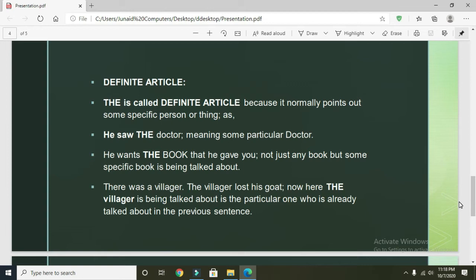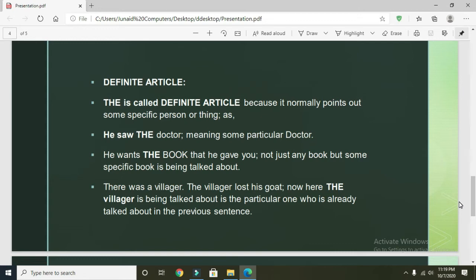So let's take another example to make it simpler. There was a villager. The villager lost his goat. There was a villager. So first we are talking about a villager, you know, any villager. And then in the second sentence we are referring to the first villager that we talked about already in the previous sentence.